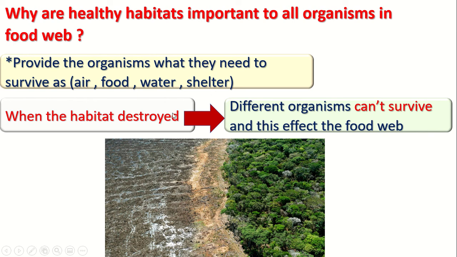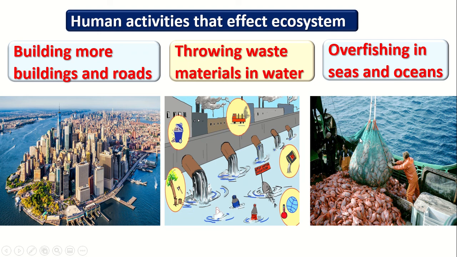Okay, what will happen when the habitat is destroyed? The organisms cannot survive. Why? Because they don't have any food or air or water or shelter, and this will affect the food web in the ecosystem.